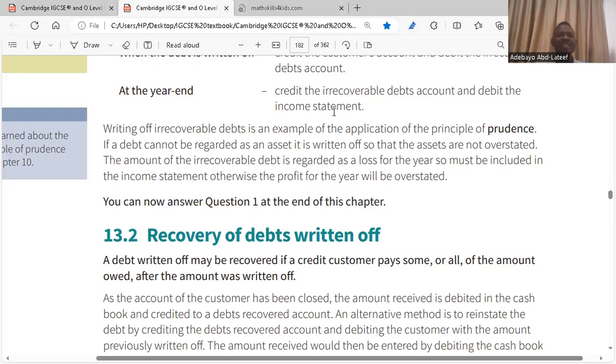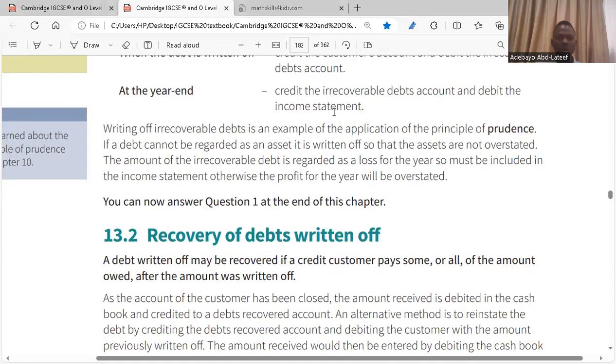It was a trade receivable in the statement of financial position. If it is not recovered, if all steps have been taken and the customer is not coming forth, then it is a bad debt that you have to write off. How do you write it off? You open an irrecoverable debt account, stating the amount there, and in your income statement it becomes part of your expenses. If you do not do it that way, you would have overstated your assets, which means you are not following the accounting principle of prudence. Is it clear? Yes. Okay.